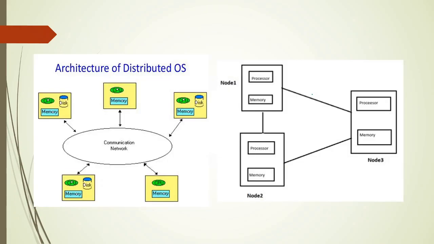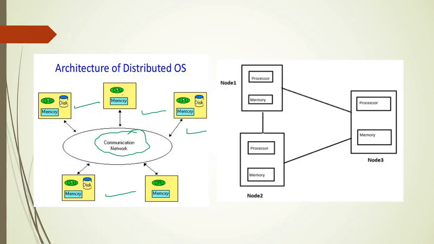So let us see the diagram. In this diagram you can see there is a collection of computers, and these computers are connected with each other through a communication network, that is nothing but a communication link or communication line, through which the information can flow from one computer to another computer.